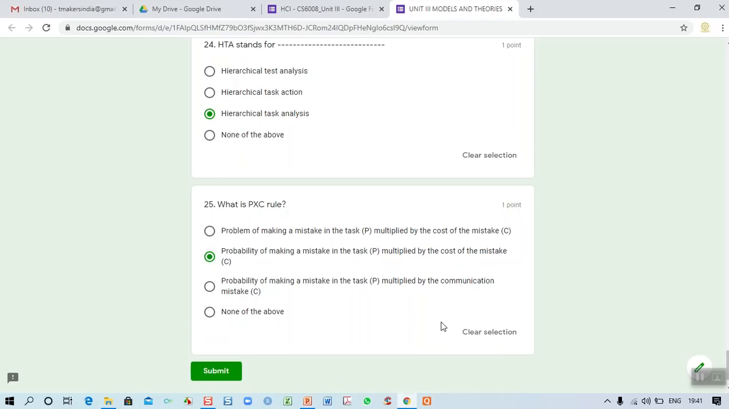So with that I have completed the third module. I could not discuss in detail, I have given an overview of this third module.